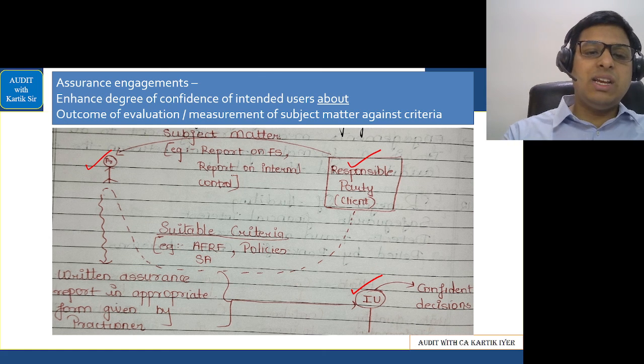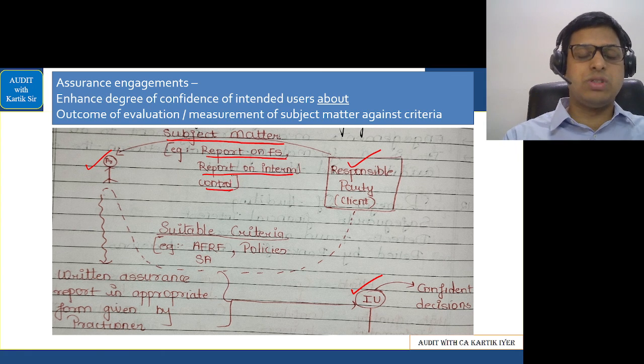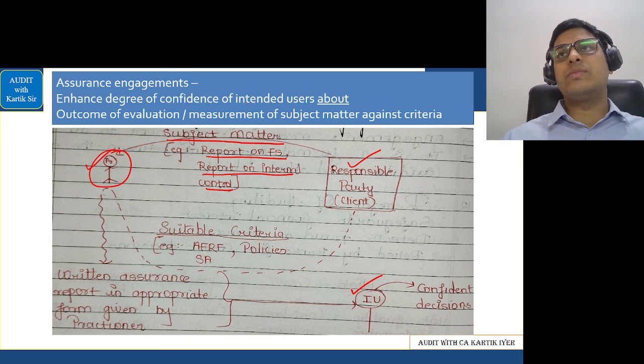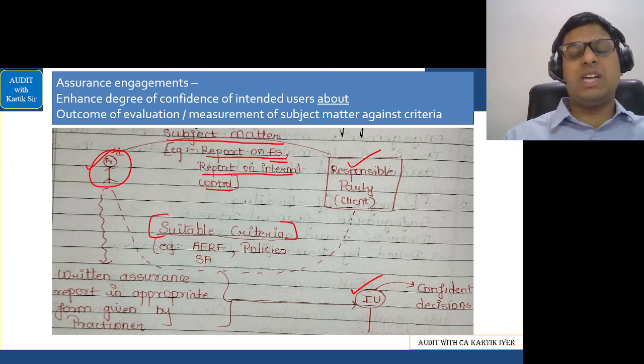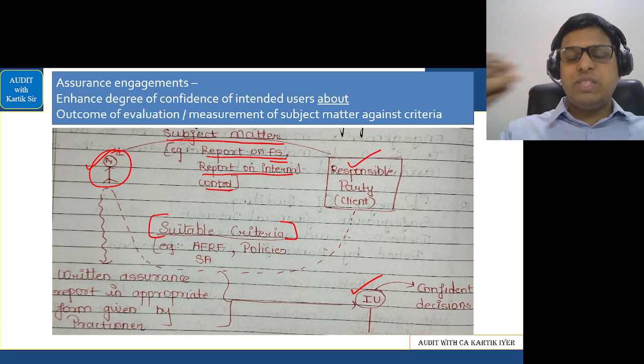Whenever the client tells you the work to be done, that is the subject matter. For example, the client appoints you to make a report on the financial statements, or the client may appoint you to make a report on the internal controls, and he gives this work to the practitioner. The practitioner will keep some benchmark in mind, and that benchmark is called suitable criteria. For example, to make the report on financial statements, I have to compare the company's financial statements with something, and that something is called a benchmark.